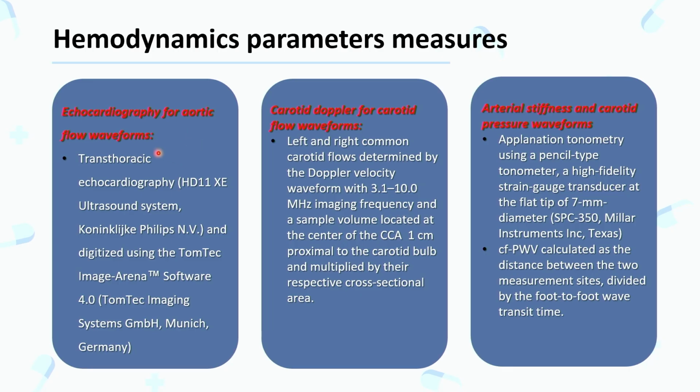We measure the aortic flow using conventional echocardiography, and we use the carotid probe to acquire the carotid flow waveforms. We also use applanation tonometry to register the carotid pressure waveforms. And we also calculate the carotid-femoral pulse wave velocity as the arterial stiffness measure.